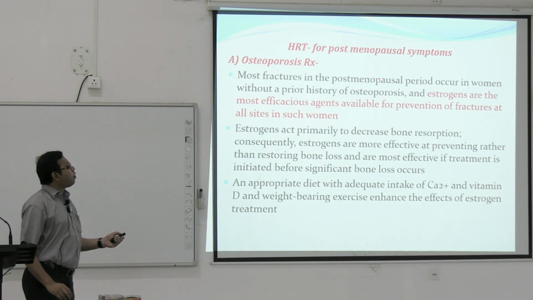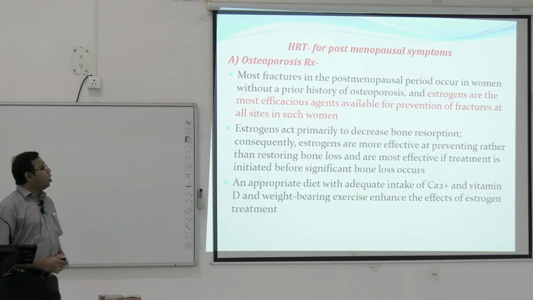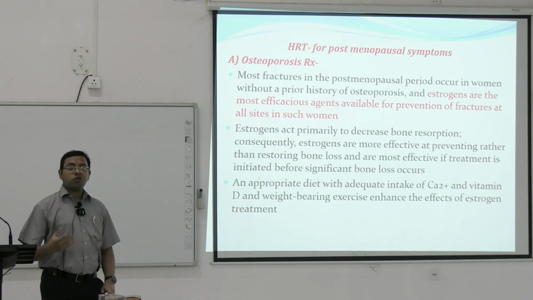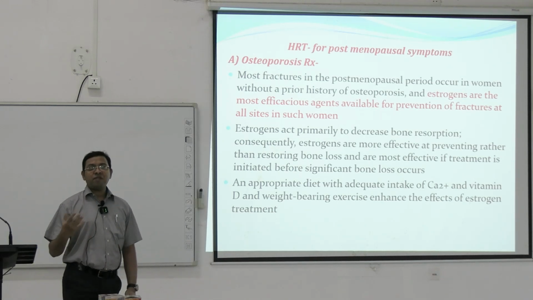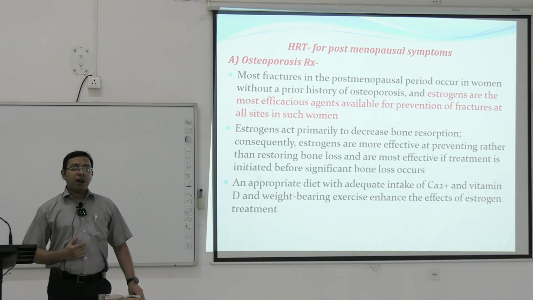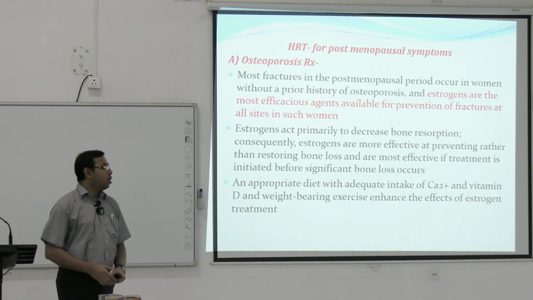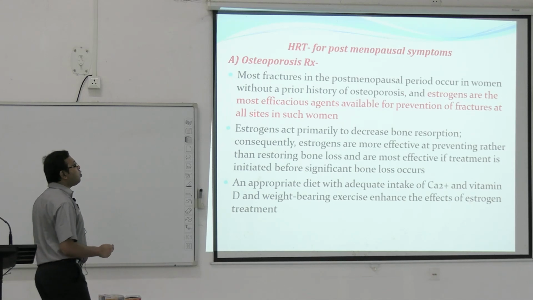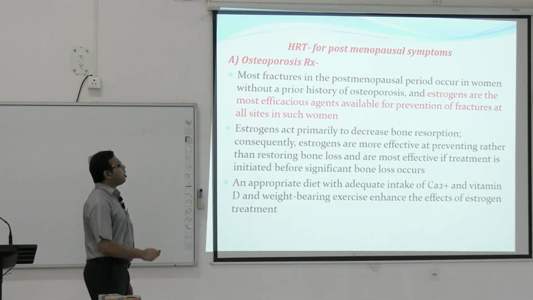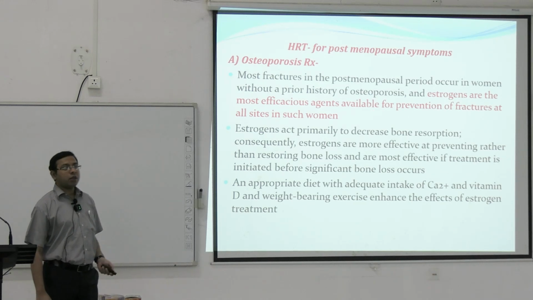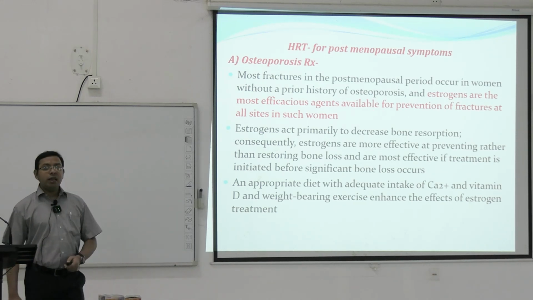Osteoporosis, hormone replacement therapy for postmenopausal women. So it has been seen in the postmenopausal women there is more chances of the osteoporosis. So more chances of the fracture, both in the vertebral fracture as well as the peripheral fractures, femoral fractures like this. So most fractures in the postmenopausal women occur in the women without a prior history of the osteoporosis, and estrogens are the most efficacious agent available for prevention of fractures at all sites in such women.